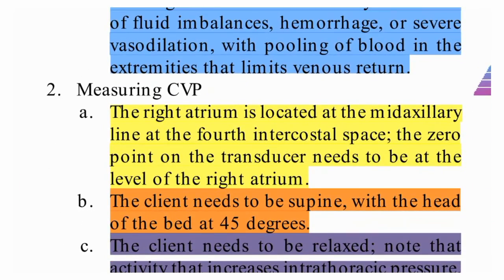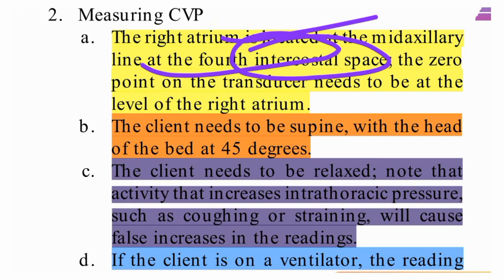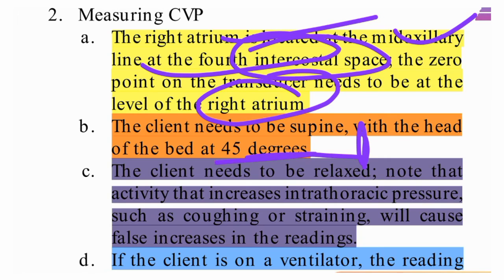So how will we measure the CVP? The right atrium is located at the mid axillary line at the fourth intercostal space. The zero point on the transducer needs to be at the level of the right atrium. So this is the fourth intercostal space, and at this level we need to keep the transducer.